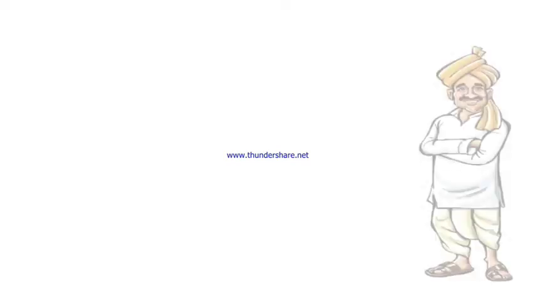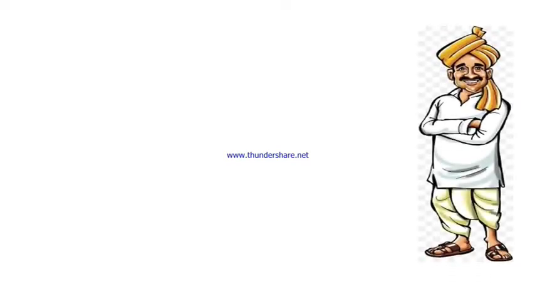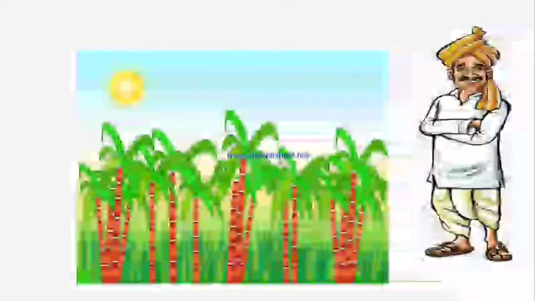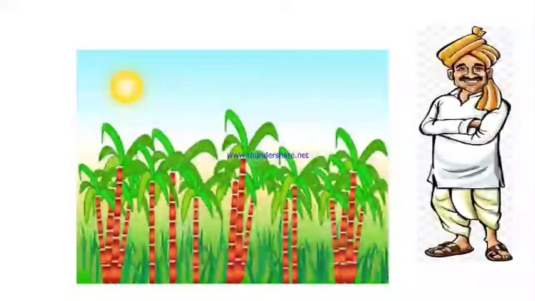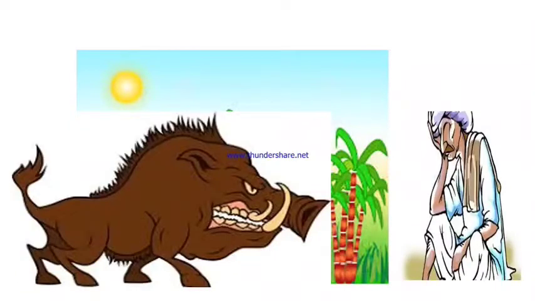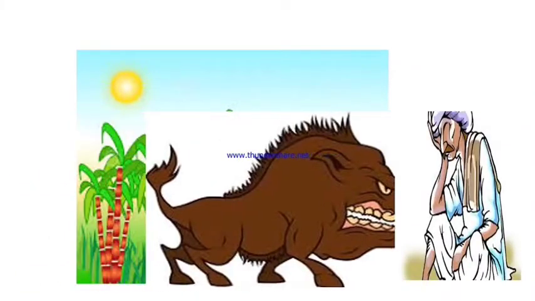Okay. So there was a farmer and his name was Ram, and he used to grow sugarcane in his fields. And every year, when the sugarcane was ready and was about to be harvested, wild boar used to come and destroy the field. The farmer became very sad, and he asked one of his friends what to do.